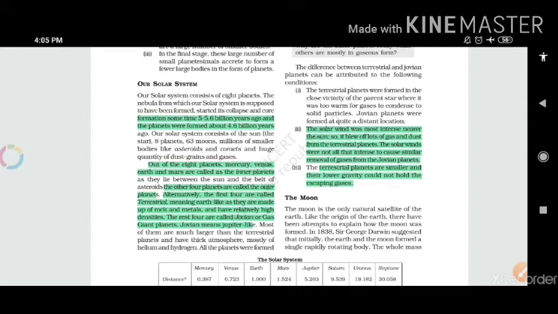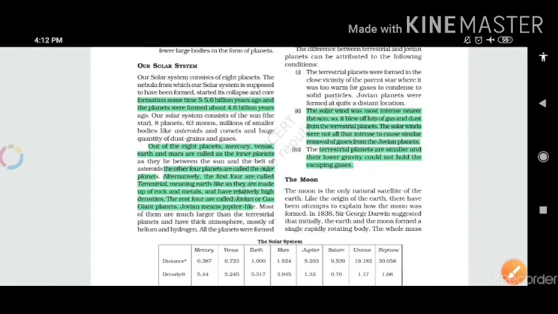So the next point is that terrestrial planets are smaller and their lower gravity could not hold the escaping gases. As we all know, these first four planets are small in size, much similar to the Earth. Because the outer planets are big in size, they have a huge amount of gravity.